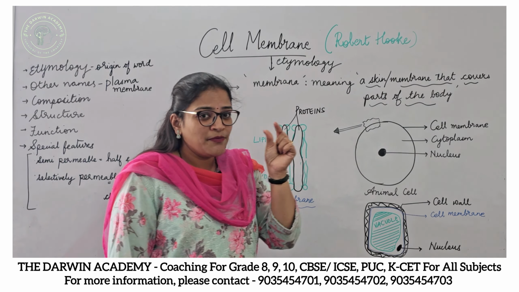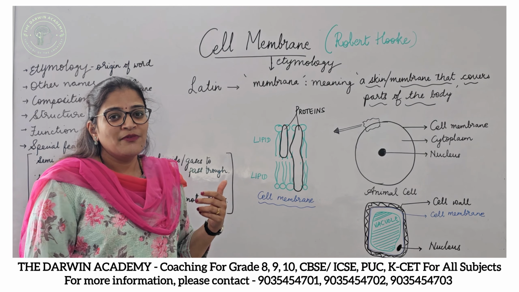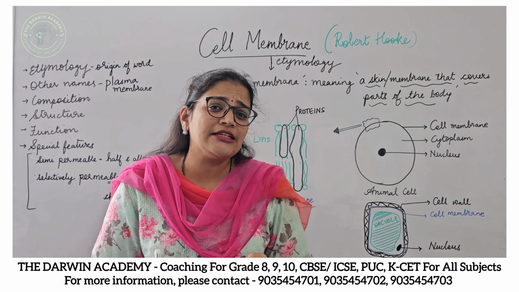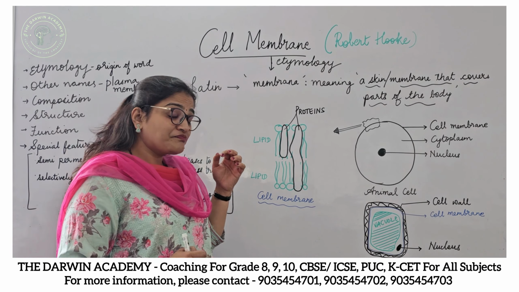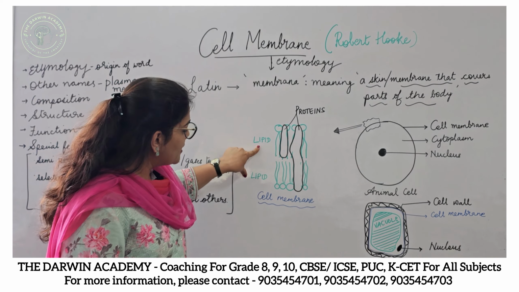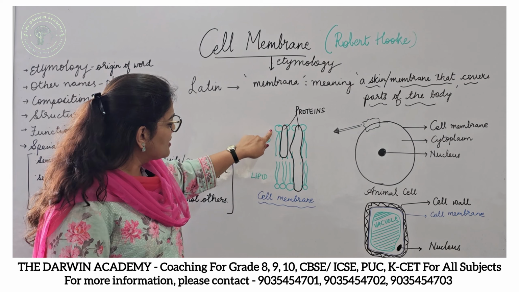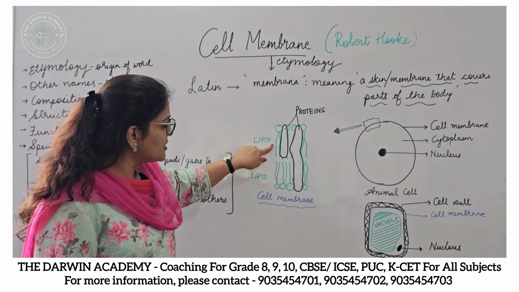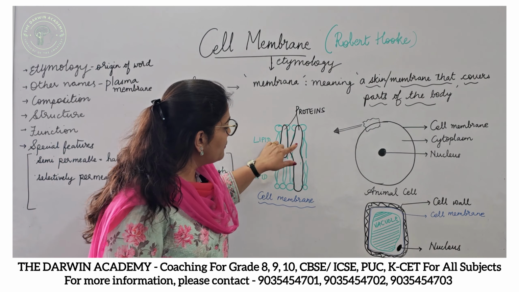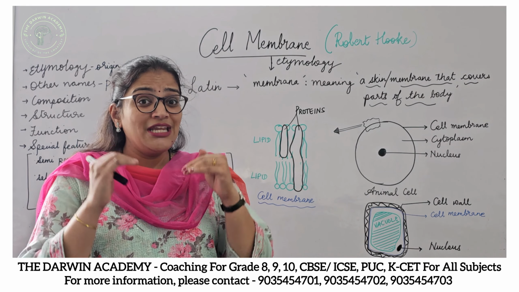If I take a small bit of the cell membrane and place it under a very good microscope, meaning I can see every little detail of the cell membrane, then I'll be able to see two layers of lipids. These drawings that I've drawn in green, the circle and tail-like structures, are lipids. So you have two layers of lipids, and in between the lipids, proteins are arranged. I am reiterating this.